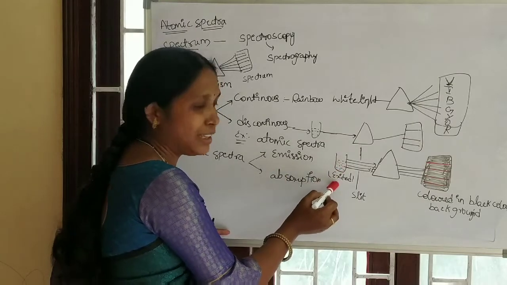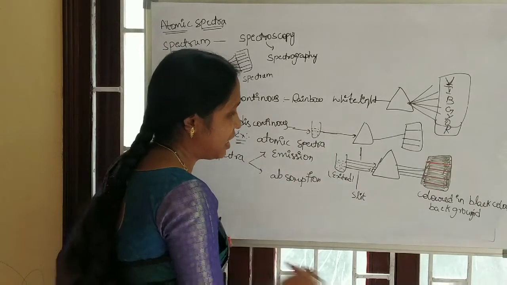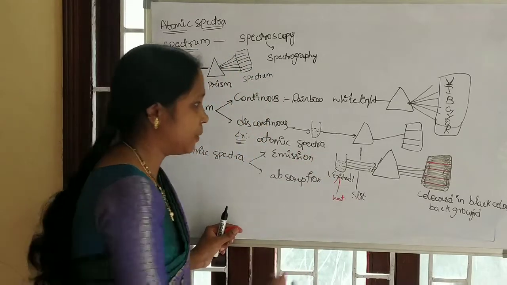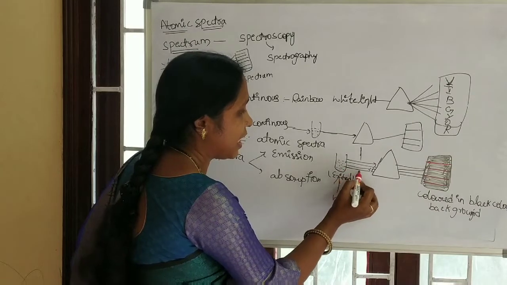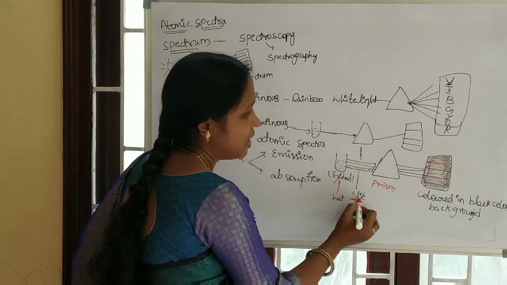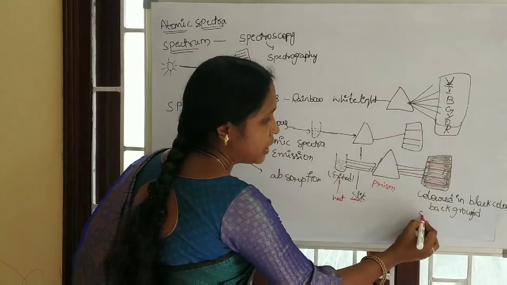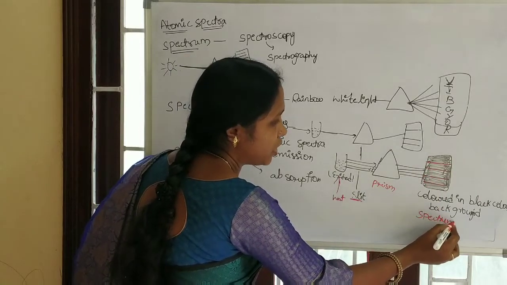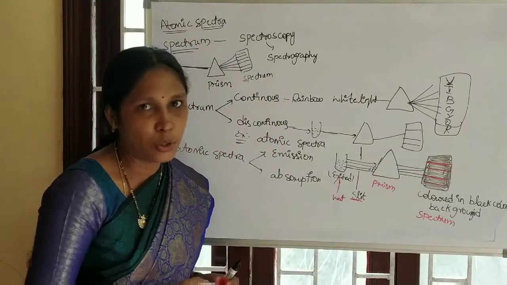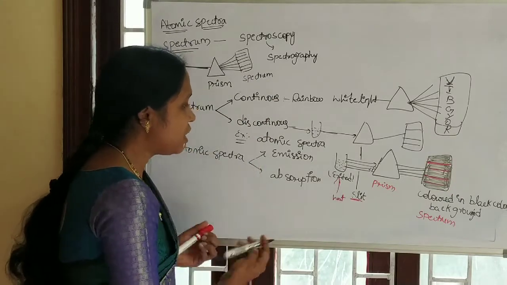We are taking a sample that contains excited atoms. How are they excited? If you heat the sample, the atoms are excited, and the radiations emitted from these excited atoms fall on a prism through a slit. What happens? The radiations will be dispersed and form a spectrum, where we observe colored lines on a black background. That is about the emission spectrum.